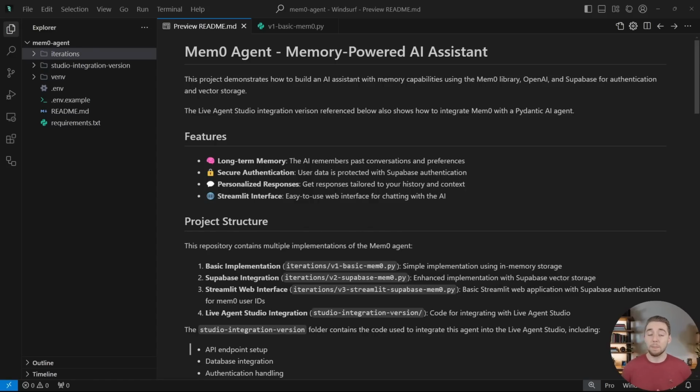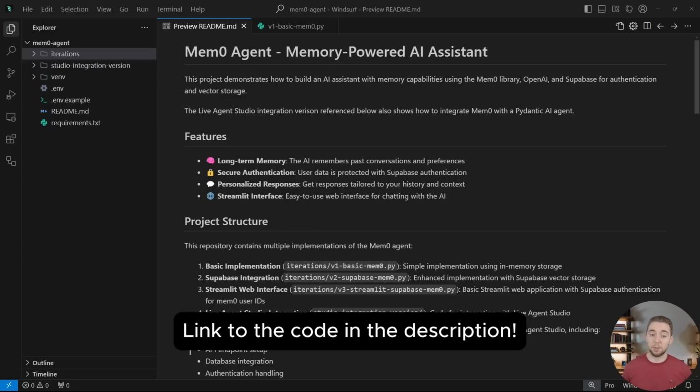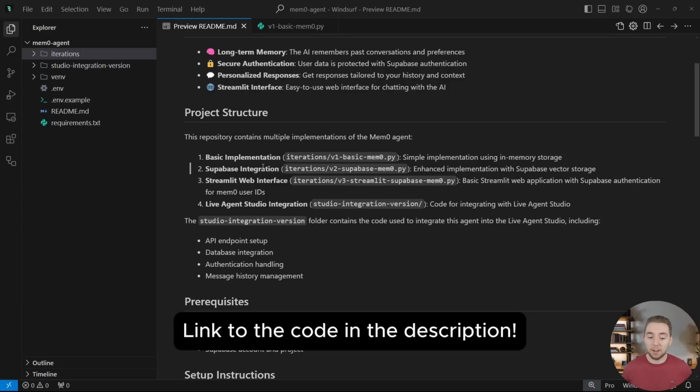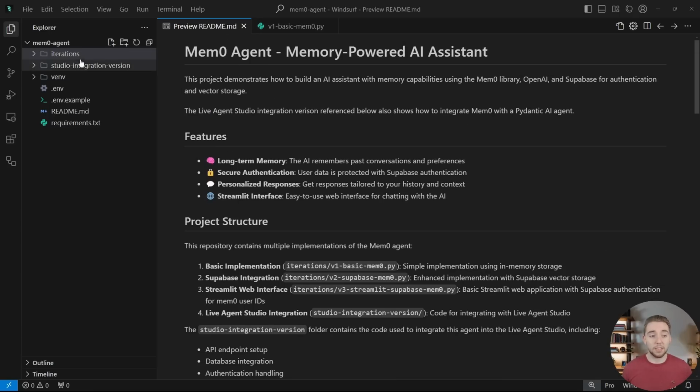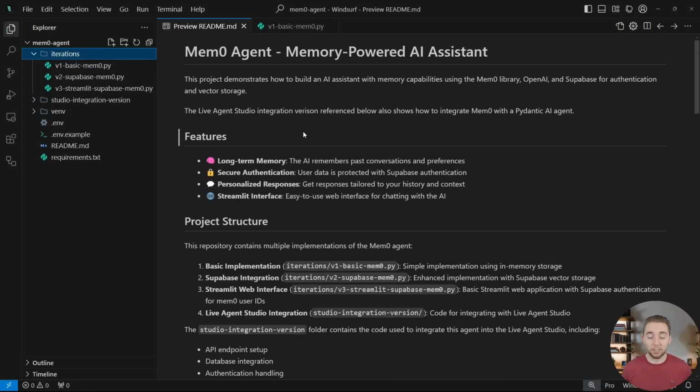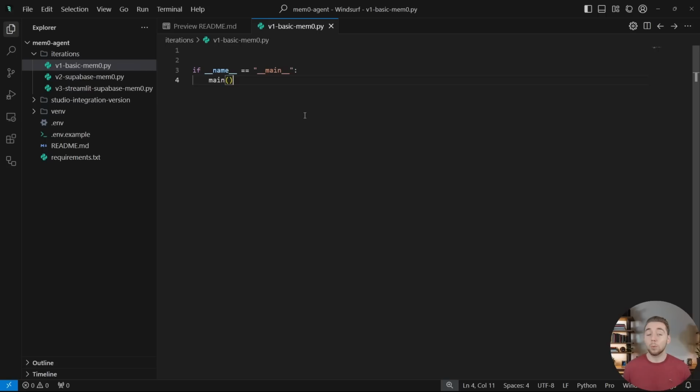So this GitHub repo that you're looking at right here, I'll have a link in the description to this. You can download this, follow the README for getting everything set up. You can run all of this code that we're going to be creating together. Also, what we're going to be doing here is going through iterations, starting really basic with mem0. We're going to code this from scratch together, and then going in steps to do things like integrate Supabase for storing our memories, and then also building a simple front end with Supabase authentication so we can have users log in to grab that user ID for each user to store their memories separately in a database. I mean, that's one of the biggest use cases with mem0, so I'll show you how to do that.